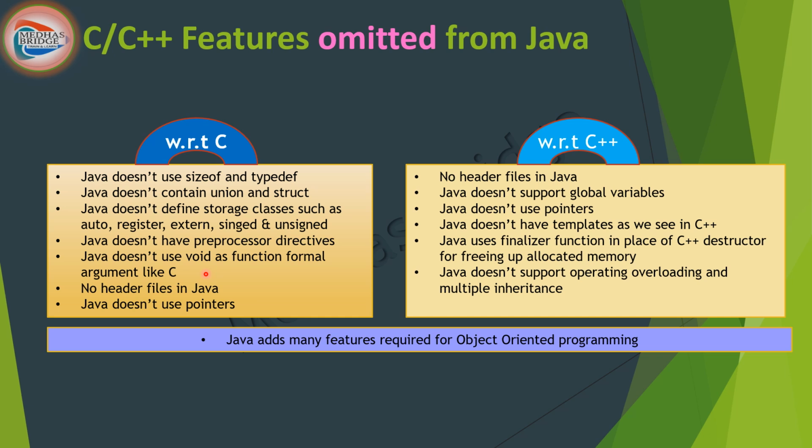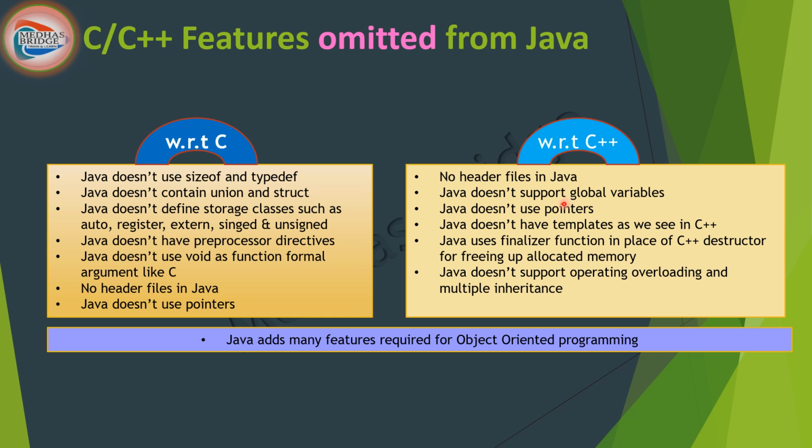We can see a couple of examples, then you will understand. Okay, these are all C features. These features are also supported in C++, and hence by default these features are omitted from C in Java. With respect to C++ though, we can talk about what other things you can see in C++, not in Java.